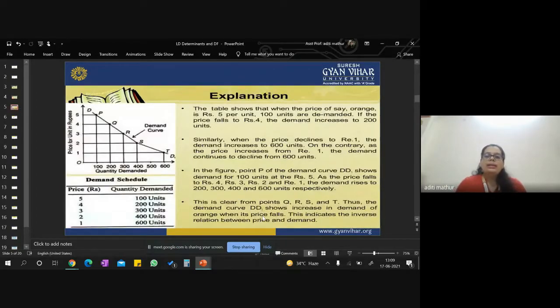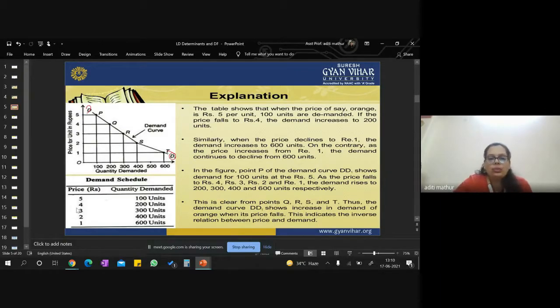Right? So let us see how we plot this law of demand and how we understand it in this graph. I hope you can see the screen very clearly, in which I have drawn a small demand schedule, and the same thing is plotted on a graph in which the x-axis represents your quantity demanded and the y-axis represents the price of the commodity. When I plot these prices and quantities on the graph and join all the points, I get a curve which is DD, and this DD curve is known as your demand curve.